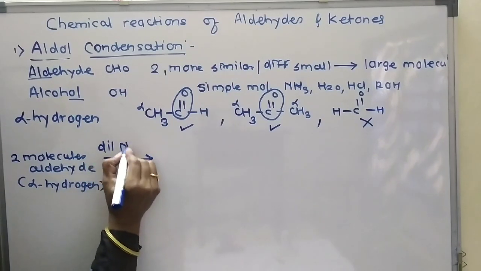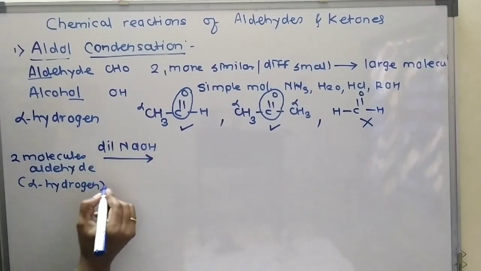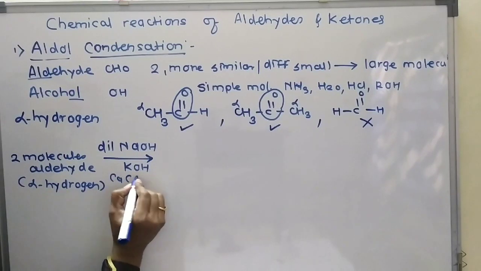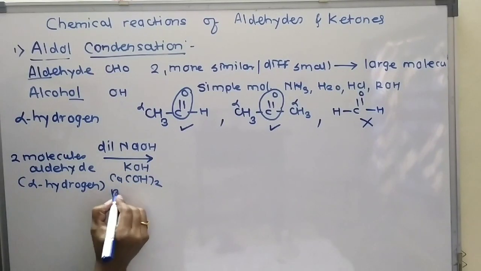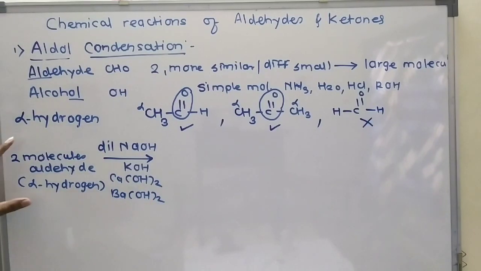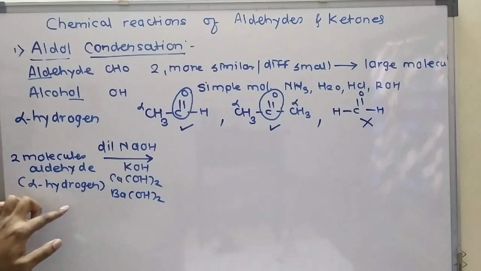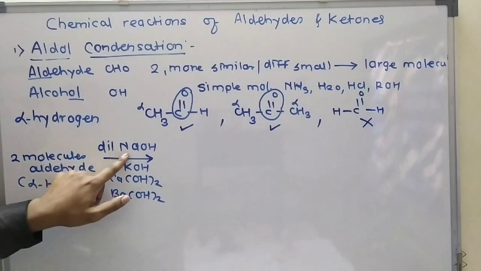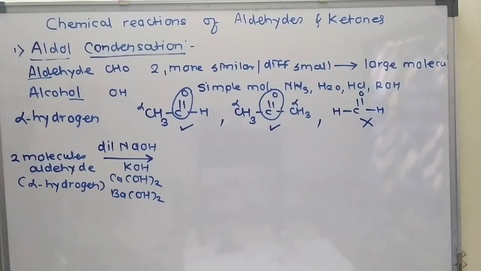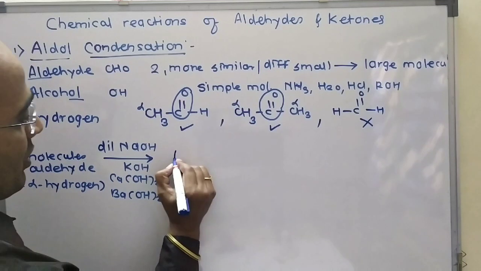Dilute NaOH. We can also take potassium hydroxide, calcium hydroxide or barium hydroxide. They combine with each other and there is formation of aldol.